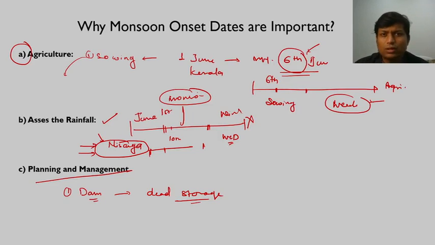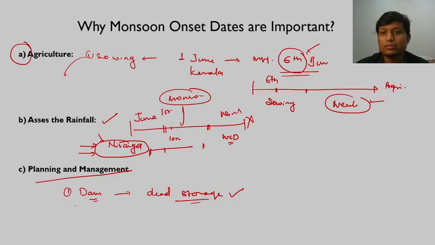So if a dam hits dead storage, then there are a lot of problems coming up with it. For that purpose, these dam management agencies need to know when the onset of monsoon will take place, because only after the onset of monsoon would these dams start to refill. So accordingly they plan their water consumption and provide the supply. That is one reason why we see that there is scarcity, limited supplies sometimes in the summer season.